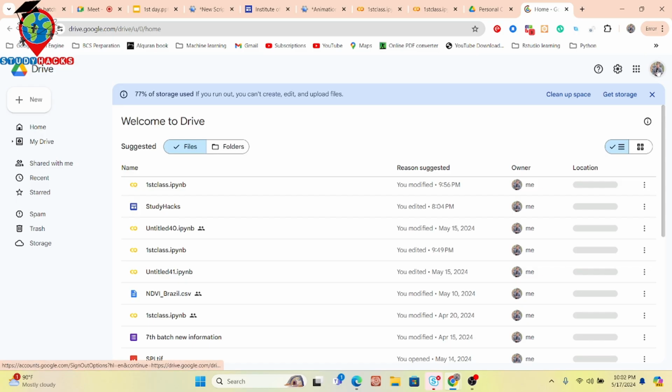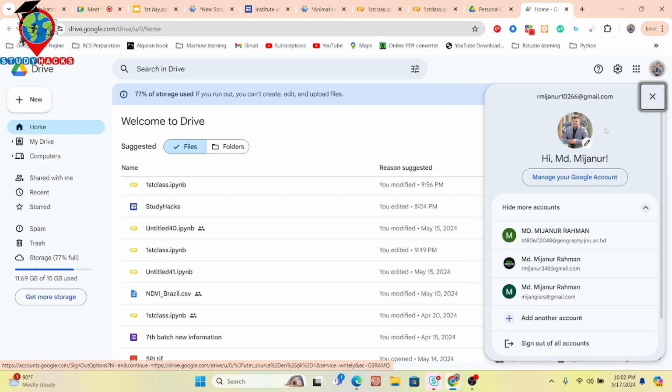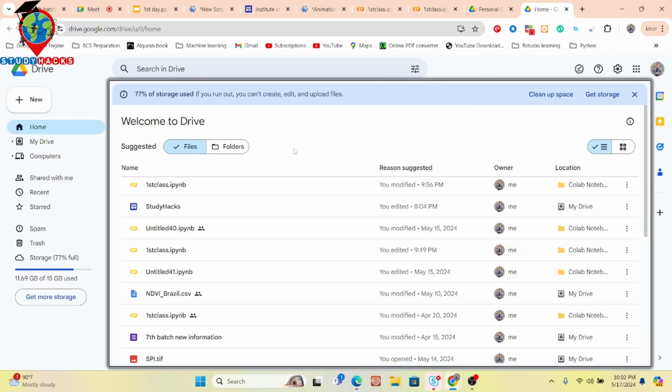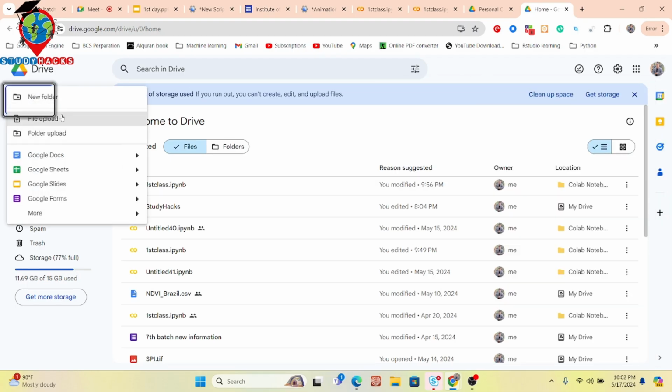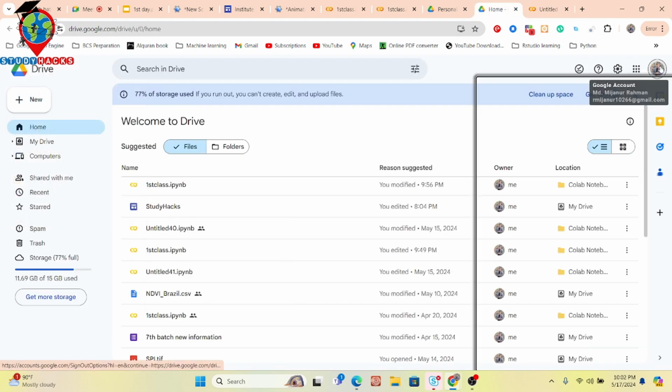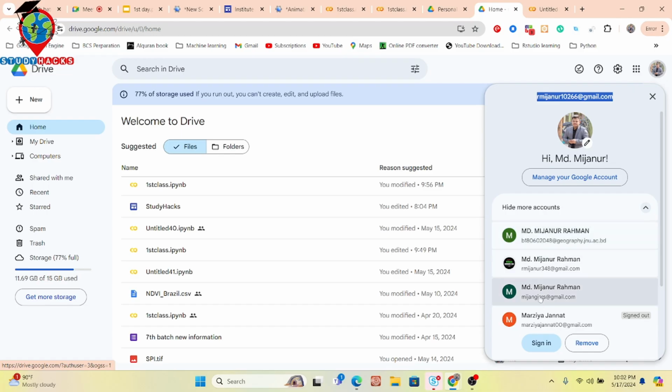This is my email, it's signed in. Further, I simply click on New. Here you can see more options. Here you can see Google Colaboratory. Just simply click on Google Colaboratory. Then it will open the Google Colab code editor, and then you can write your code. Or if you also want to change your Gmail from here, suppose simply use another email ID. Then you can easily use it and work with that.